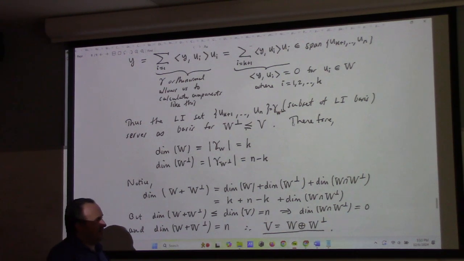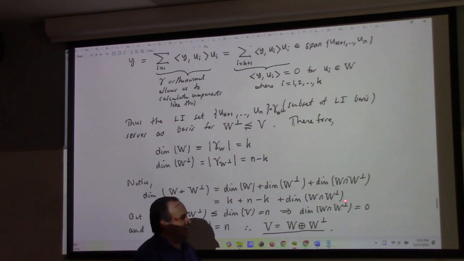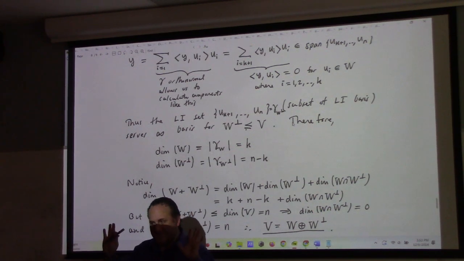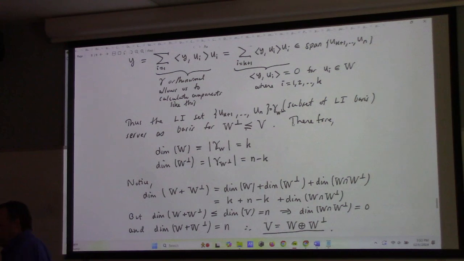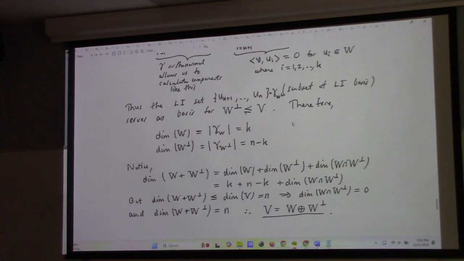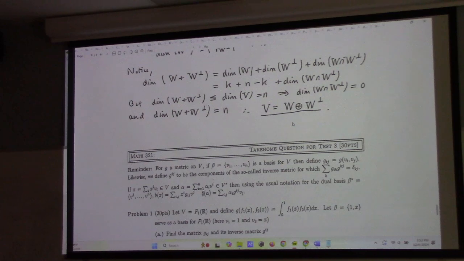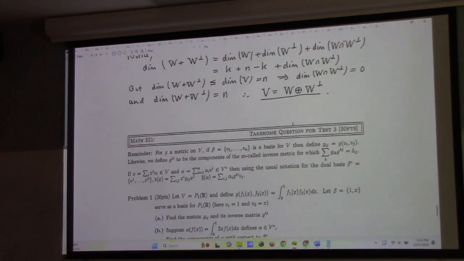So apparently I actually do need to show that W intersect W perp is 0. My bad. I'll give you an argument for that. I needed the intersection to be 0 to get the direct sum, so I can't use it to prove that.